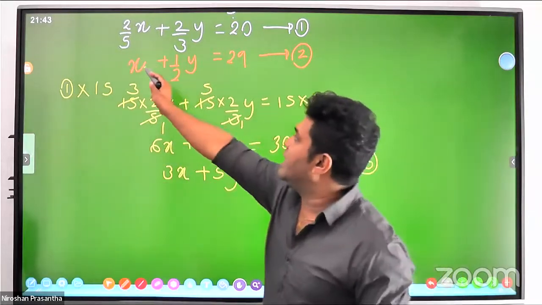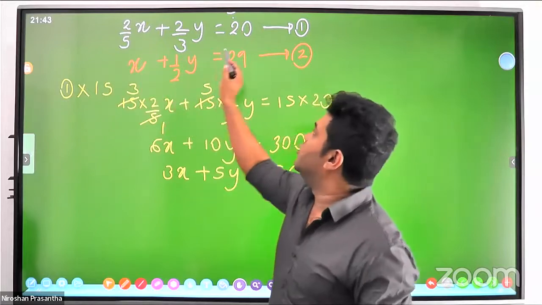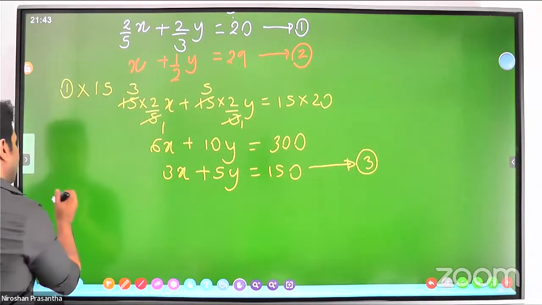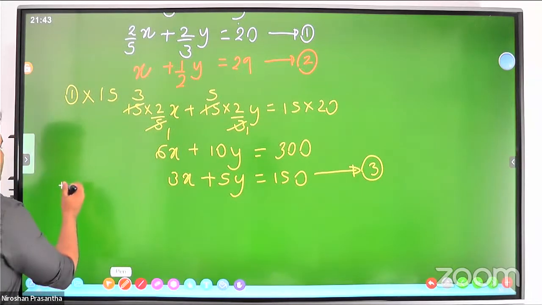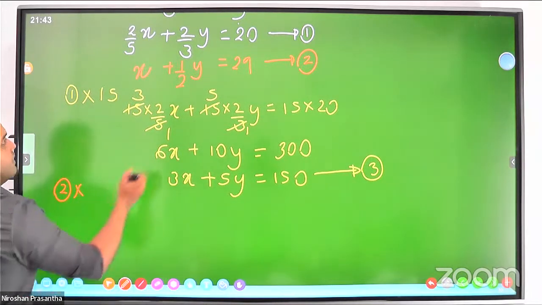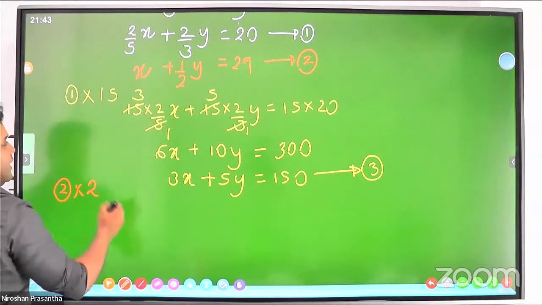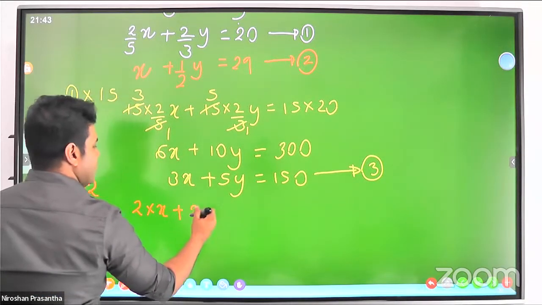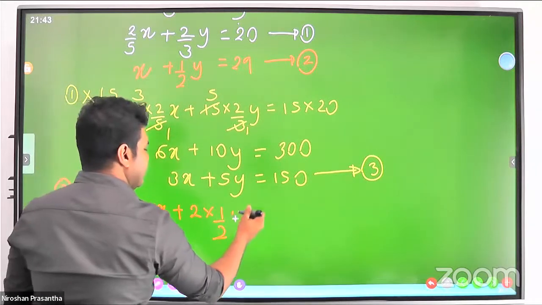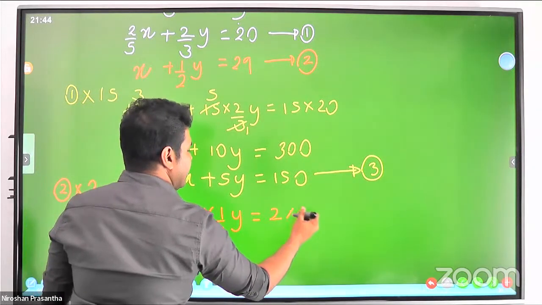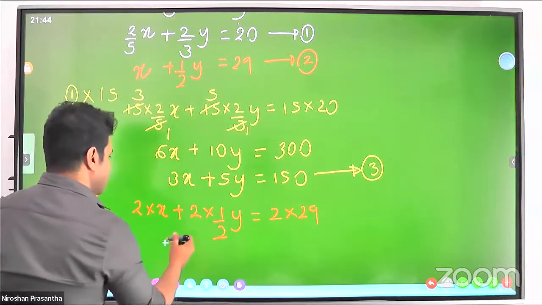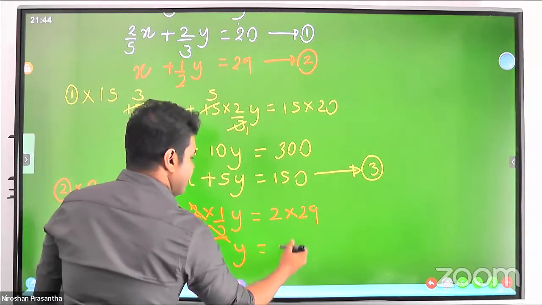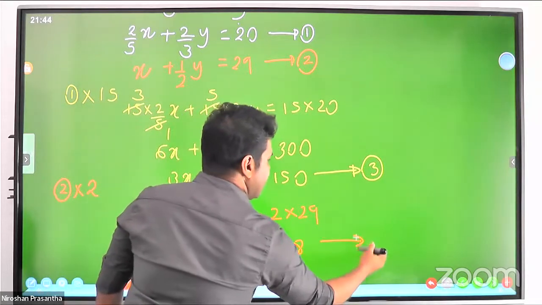So the LCM is 2, we multiply the whole equation number 2 by the natural number divisor 2. Then 2 into x, 2 into half y, 2 into 29. 2x plus y equal 58. This is equation number 4.